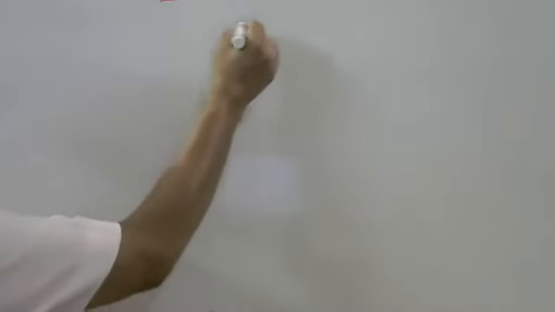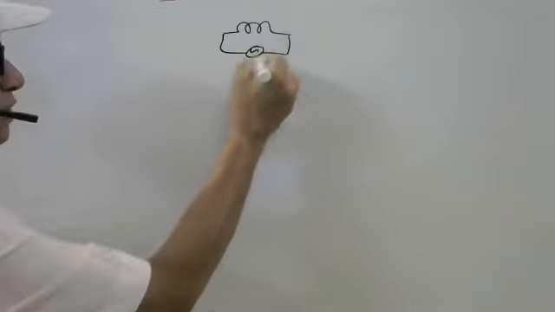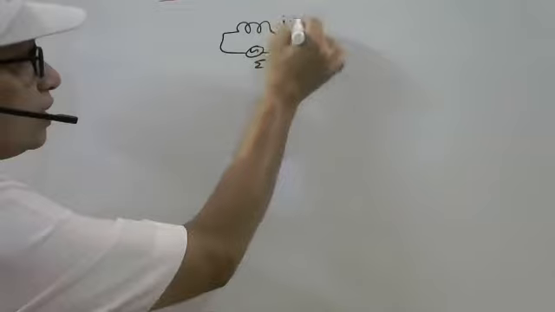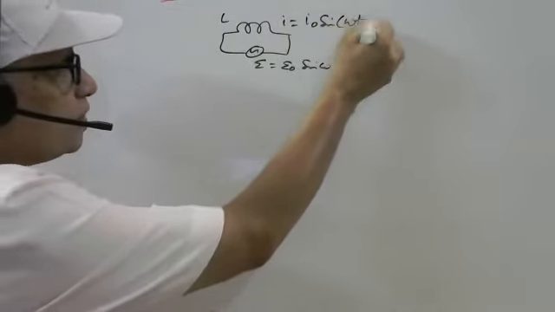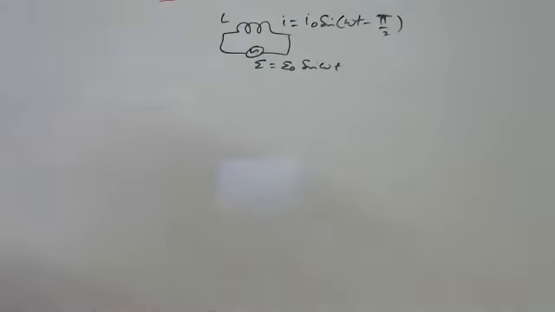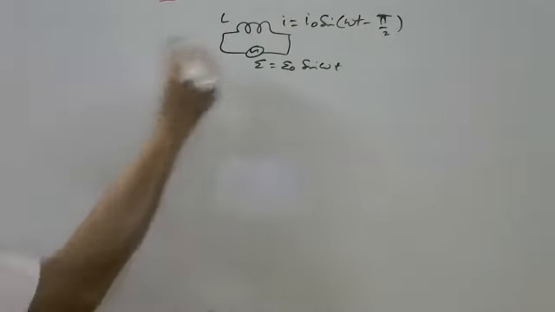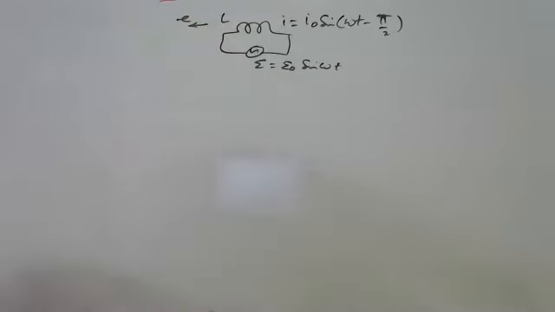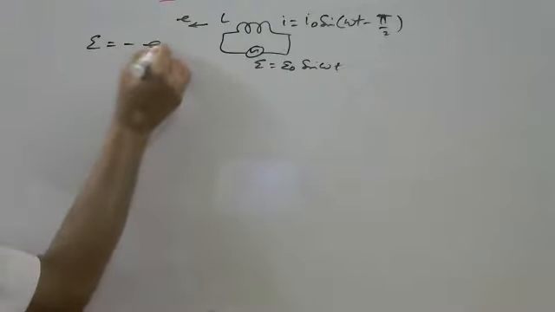In case of inductance, the AC source is connected like this. Current here is lagging behind the voltage by 90 degree, and this is the proof of it. In inductance, the induced EMF is opposing the supply voltage. So E and E are in opposite directions.